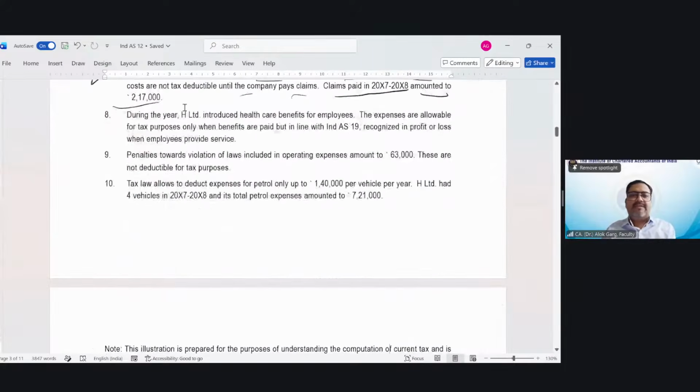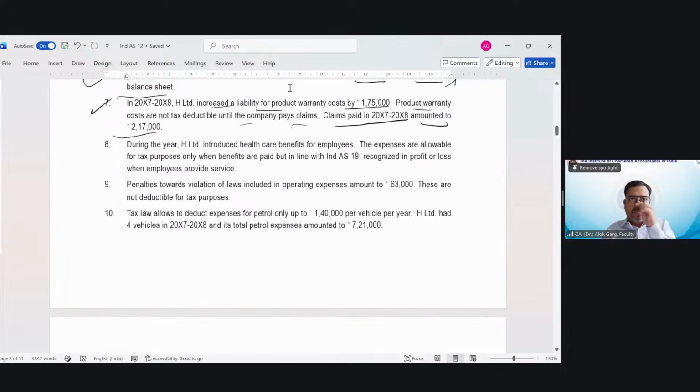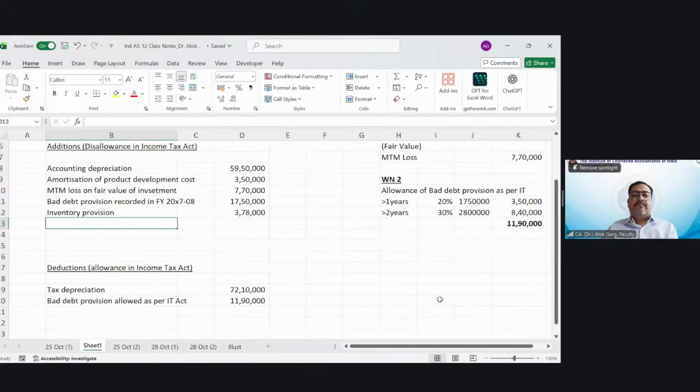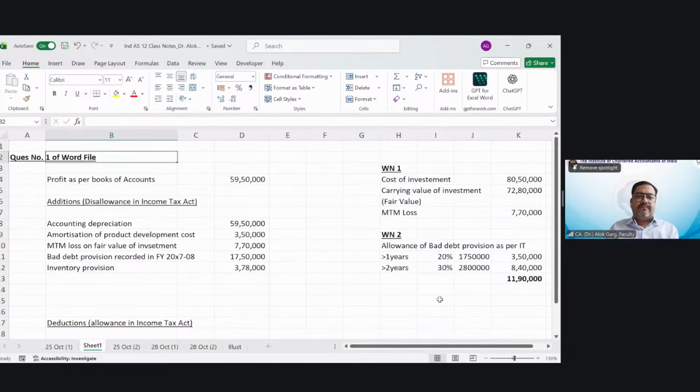Now in 7-8, it is written in point number 7. H Limited has created a provision for 1,75,000. Product warranty costs are not tax deductible. It is deductible on a claim basis, and claims paid are 2,17,000. So first of all, provision for warranty.